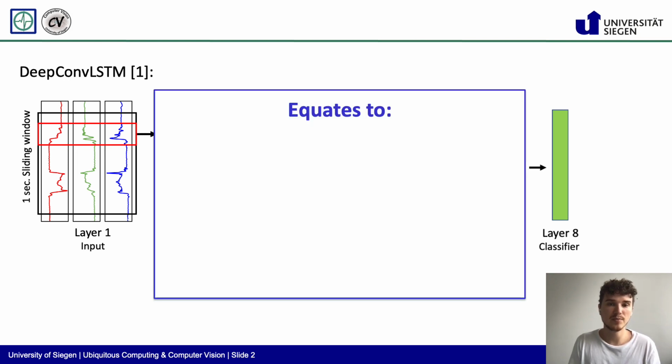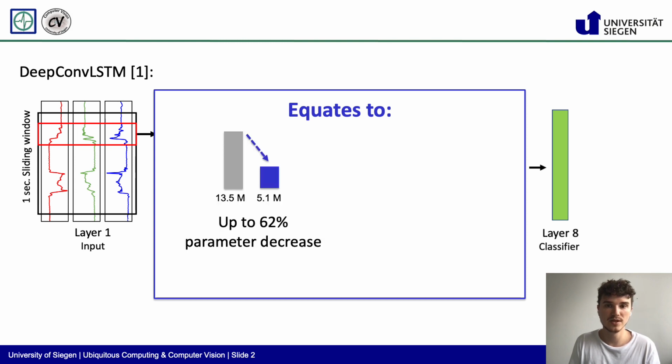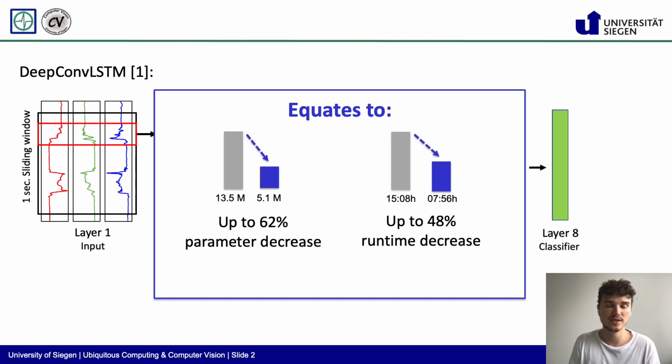The LSTM is parameter-wise by far the largest part of the architecture. Omitting one LSTM layer thus resulted in a decrease of up to 62% in parameters and of up to 48% in runtime during experiments. Now, you might ask yourself, at what cost does this change come? How much does the simplification hurt the predictive performance of the model?